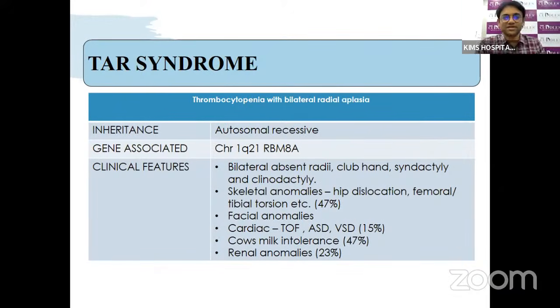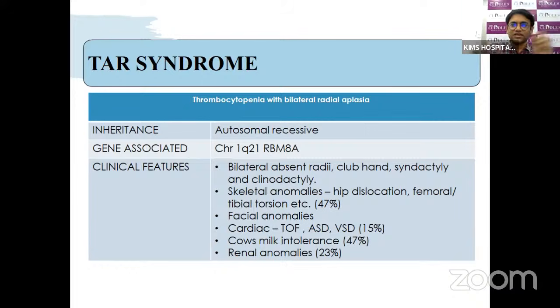So the condition that we have discussed could be TAR. TAR is thrombocytopenia with bilateral absent radius. The radius is absent, so there will be radial deviation, and there are other associated phenotypes. The inheritance is autosomal recessive. The gene is on chromosome 1q21, RBM8A.